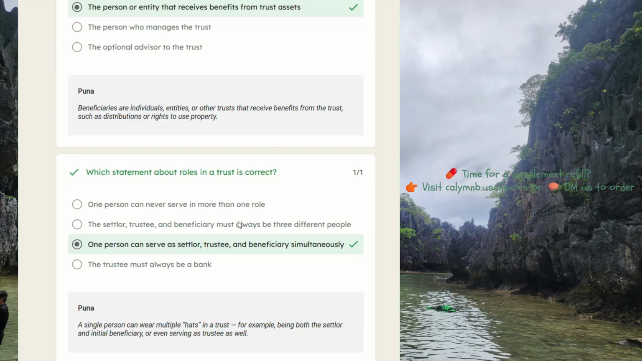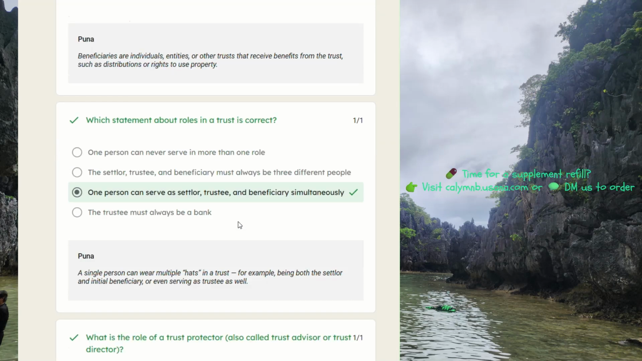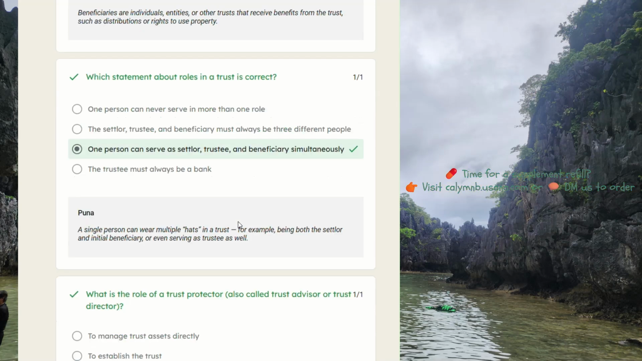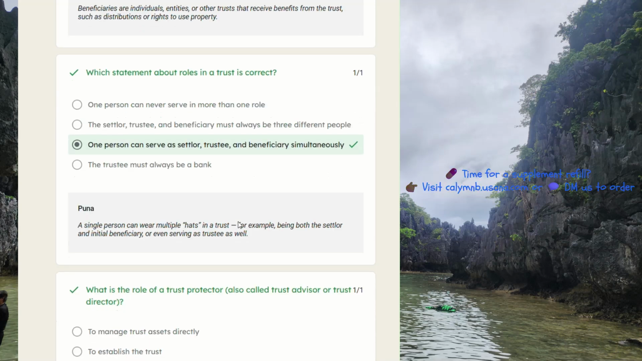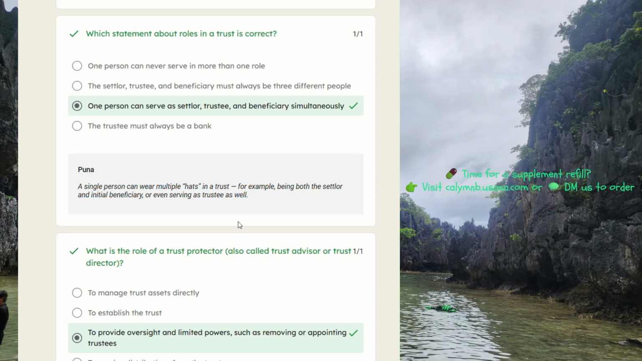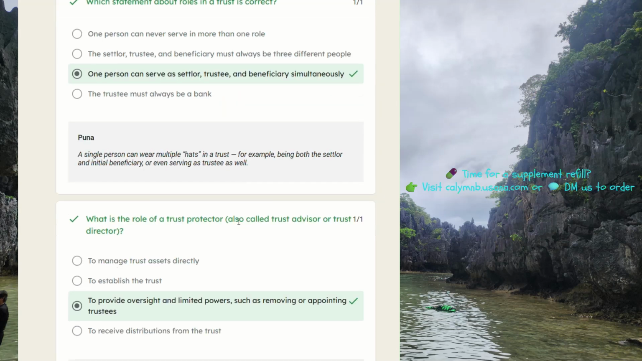Which statement about roles in a trust is correct? One person can serve as settlor, trustee, and beneficiary simultaneously. A single person can wear multiple hats in a trust, for example, being both the settlor and initial beneficiary, or even serving as a trustee as well.